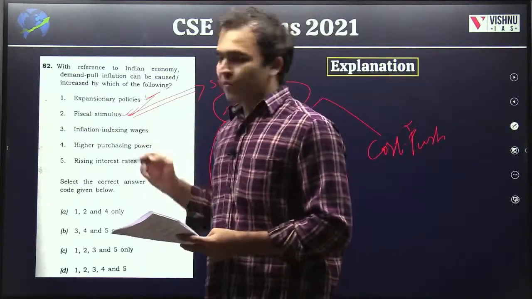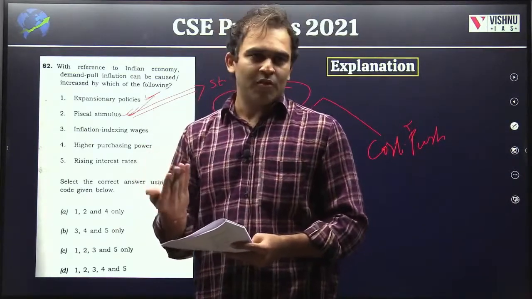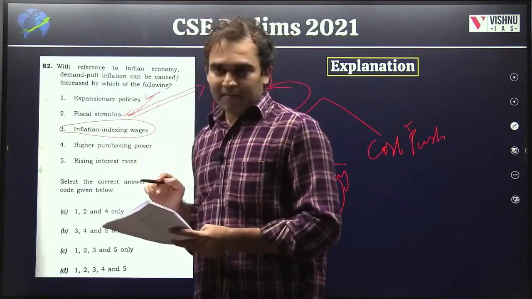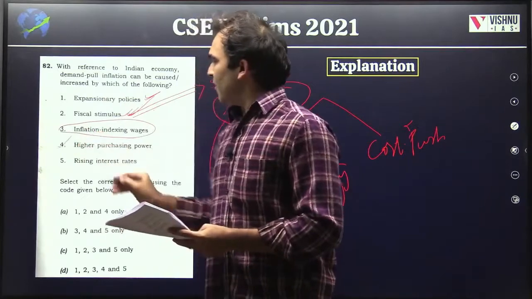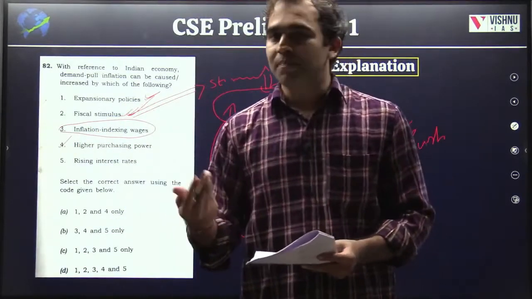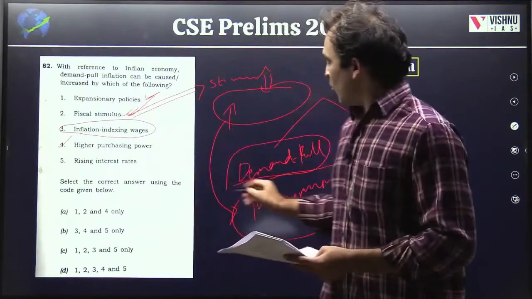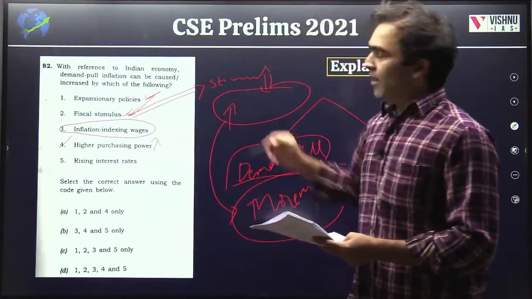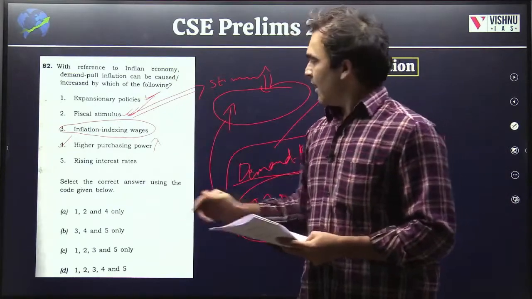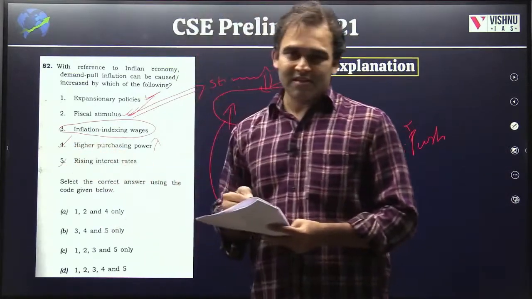Then inflation indexing wages. Obviously, some of you may not be aware of this term itself. Leave that for now. Then higher purchasing power. Obviously, if people's incomes are increasing, their purchasing power will increase. So more purchasing power, more will be the demand of a particular good. Hence, inflation can increase.